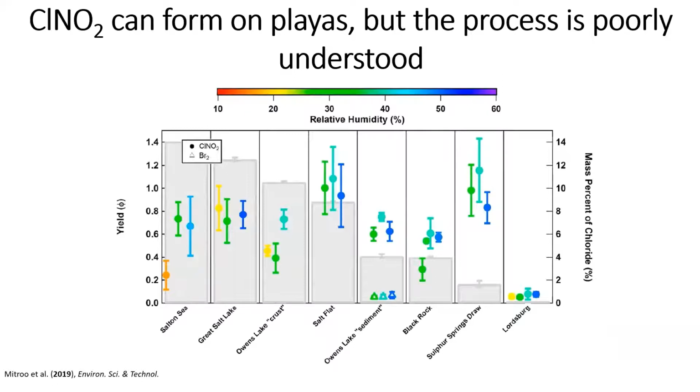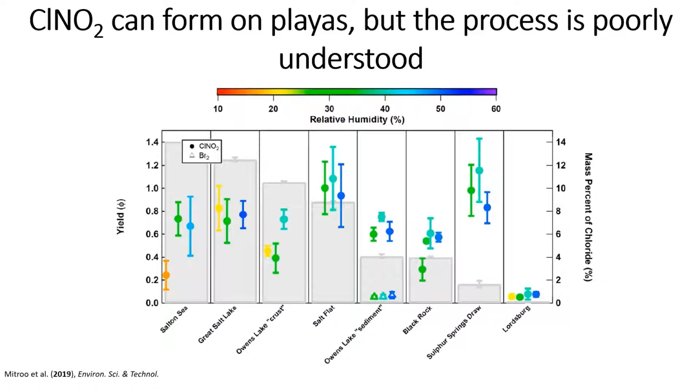So recent research has already shown that ClNO2 can form from playa dust, as I described in the last slide. But as straightforward as the process seems, it's still poorly understood. This is a figure from a recent paper showing that playa dust reacted with N2O5 does produce ClNO2.